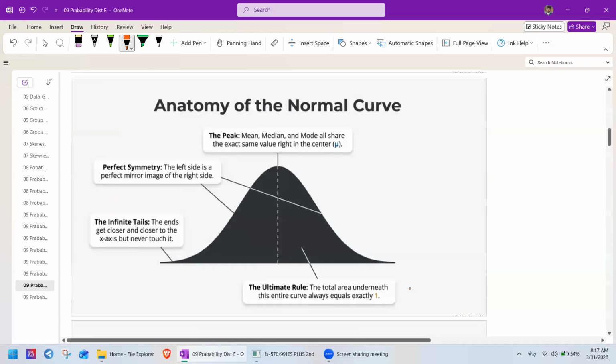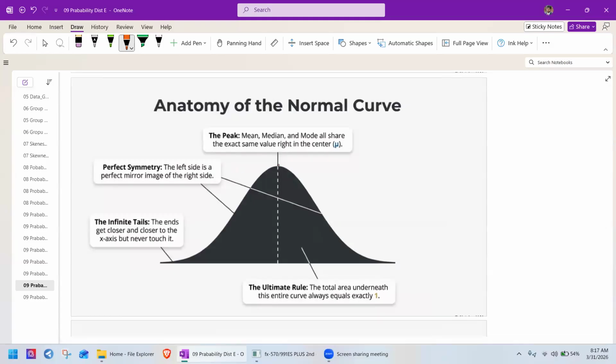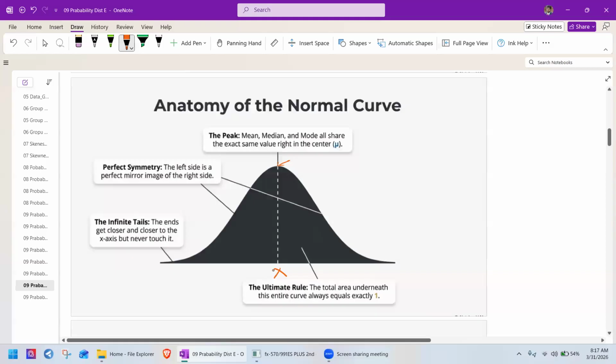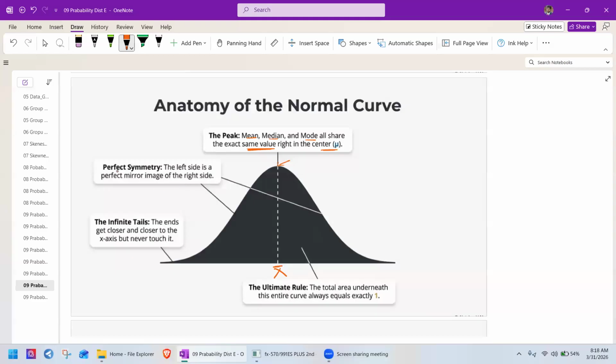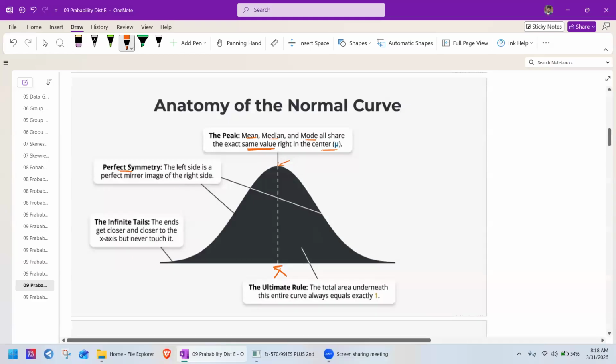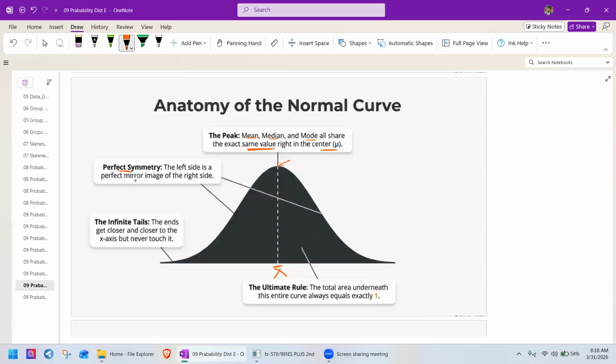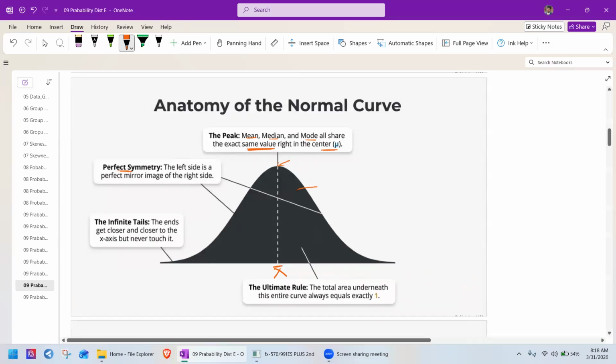So here are some properties of the normal curve. The peak: this is x bar, this is the mean. At this top, the peak, the mean, median, and mode all share the exact same value. The center is the mean. Another property is perfect symmetry. Perfect symmetry means the right side is a perfect mirror image of the left side. So this shape is exactly the same as the other side.